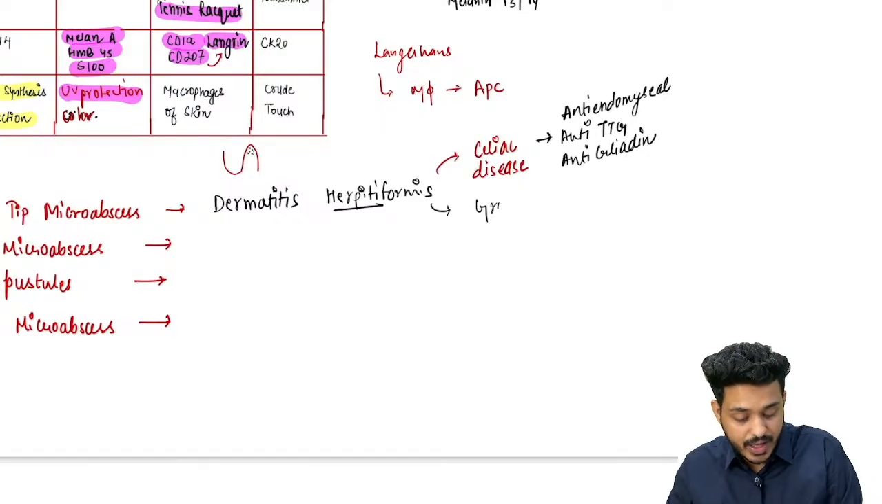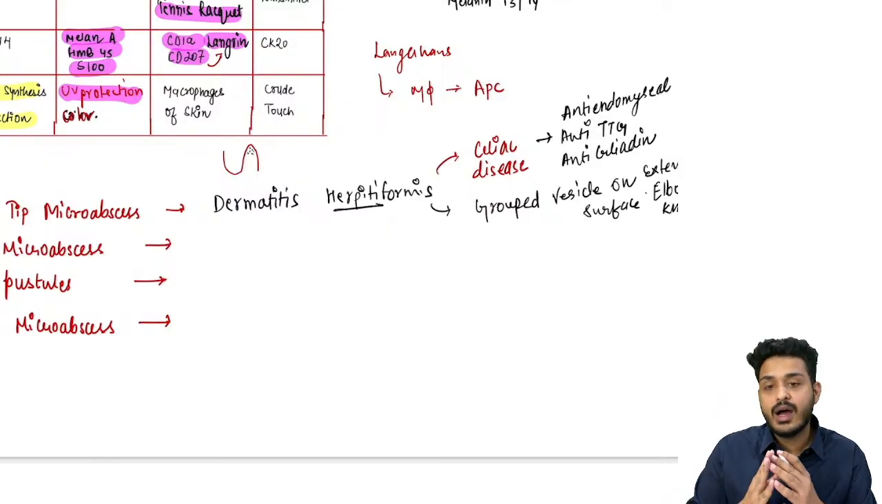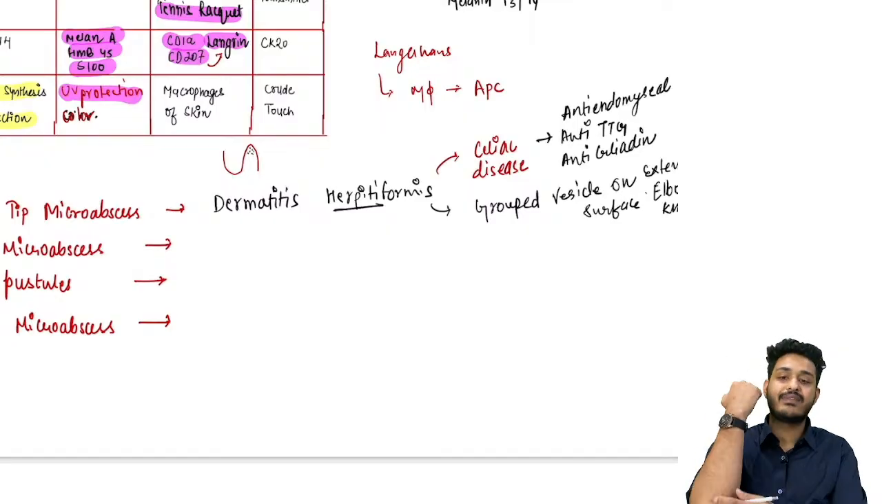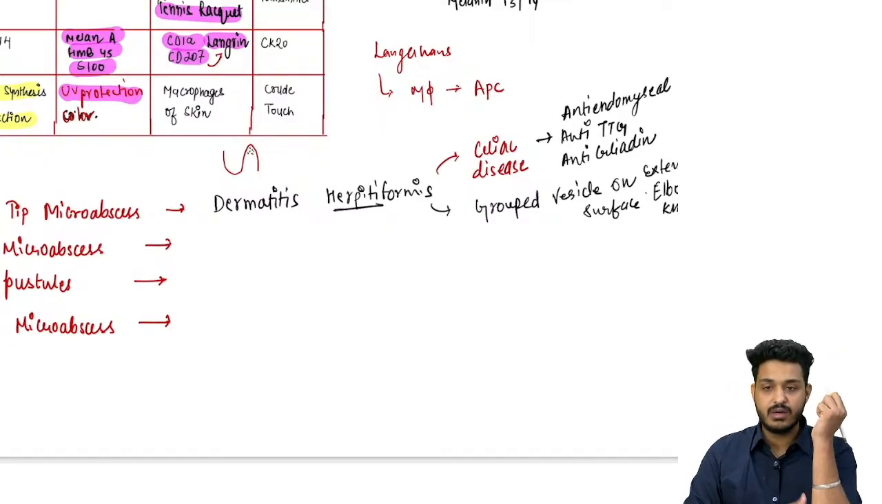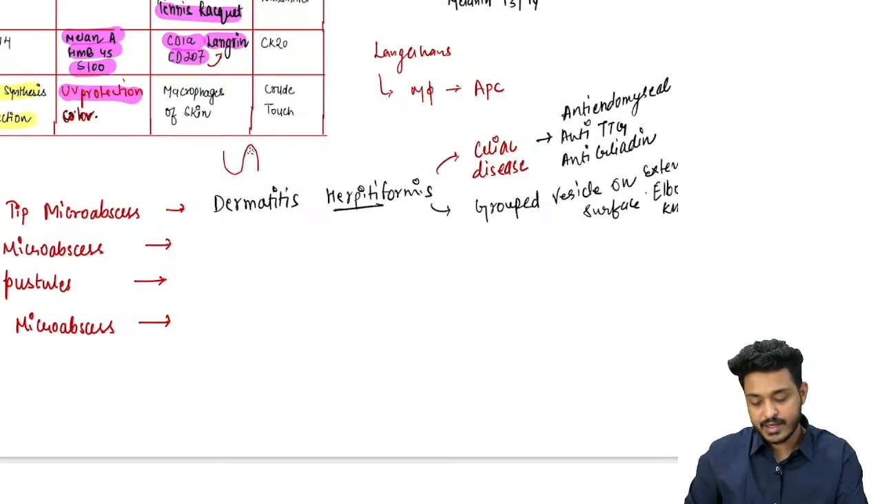So this is going to have what? Grouped vesicles. Where exactly? On the extensor surface, generally around the elbow and knee. So basically this image was given in the question. You were given an image, and the patient has the elbow and knee involved, and the person is having multiple grouped vesicles. What is a vesicle? I'll teach you further, right?